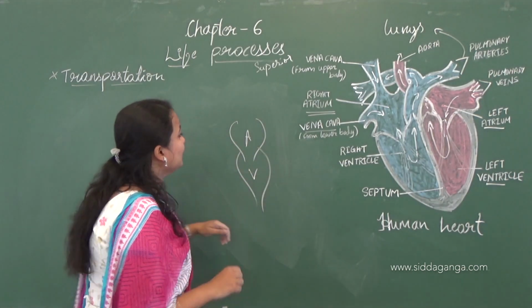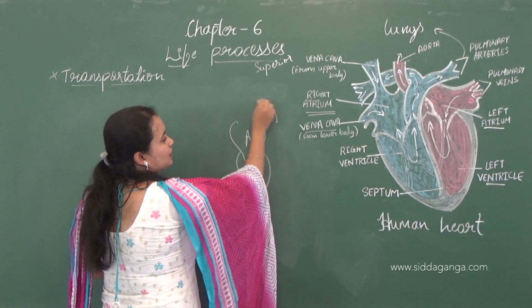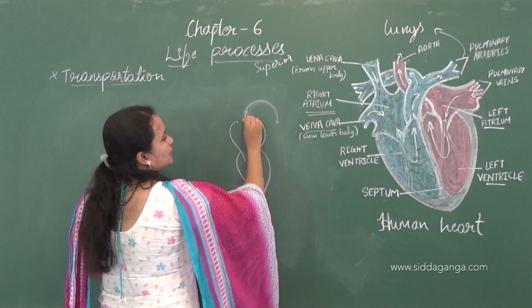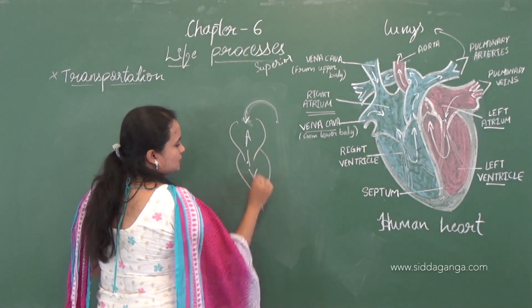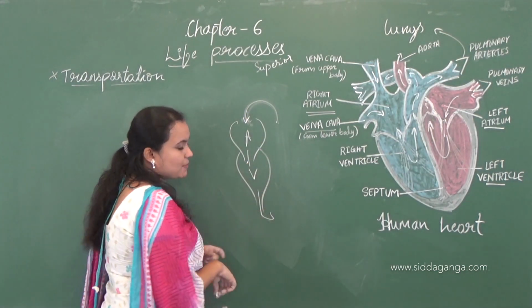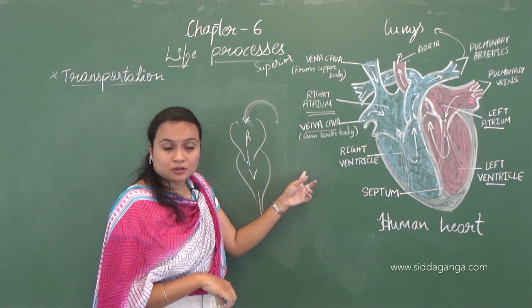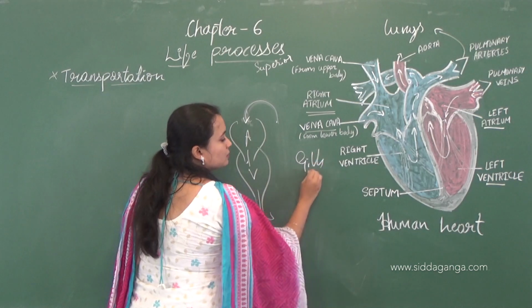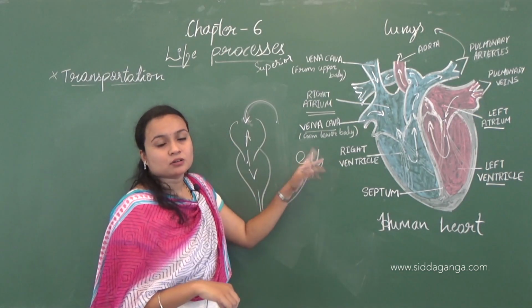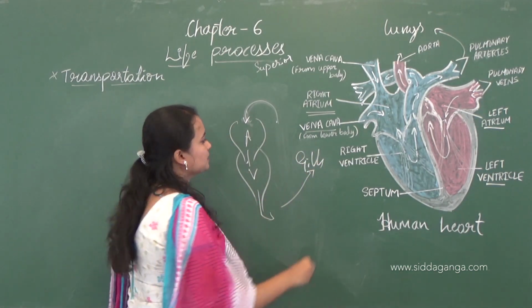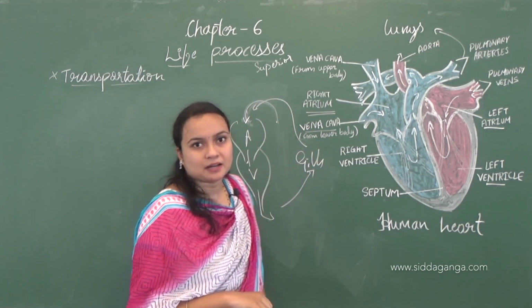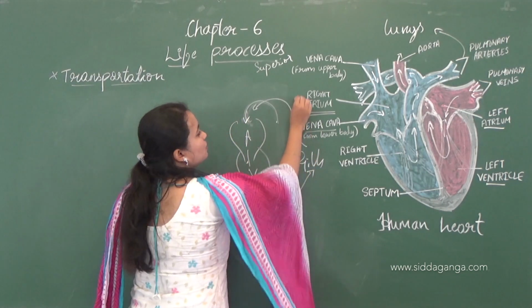Now the deoxygenated blood will enter the atrium, the ventricle, and then go to the gills. In the gills the exchange of oxygen and carbon dioxide takes place, and the capillaries take the oxygenated blood to the other parts of the body.